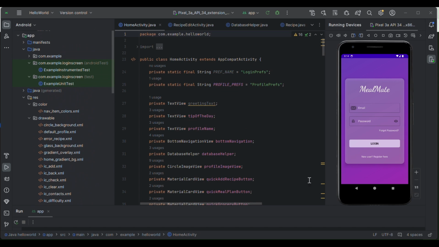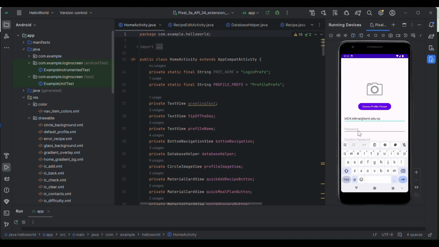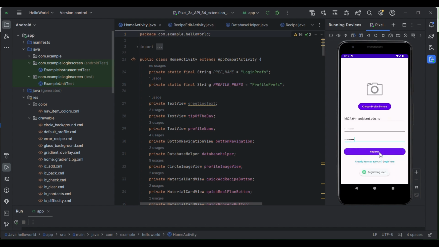My name is Mohd Afzal and first let's look at user registration. Here I enter a username as email and password. The app validates the input and stores it in a database.